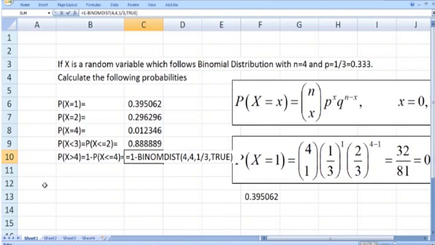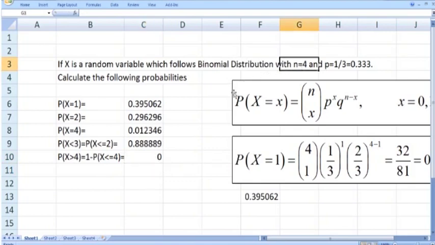So binom dist 4 4 1 by 3 true, press enter. So it is equal to 0. So the probability that x is greater than 4 is 0, because 4 is the total number of trials. So x greater than 4 cannot occur, so its probability is 0.